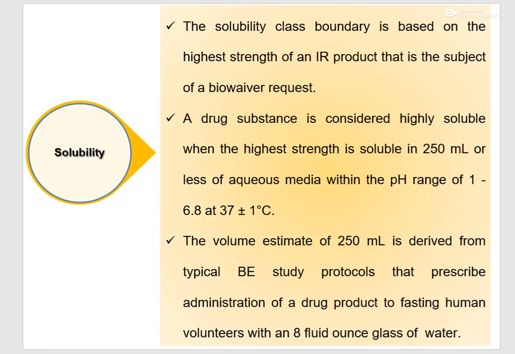So where has this 250 ml volume come from? Normally we take 250 ml of water, that is an 8 fluid ounce glass of water. 8 fluid ounces generally comes to around 236 ml, so it is almost 250 ml. That 250 ml comes from the drug product being given to fasting human volunteers with an 8 fluid ounce glass of water.